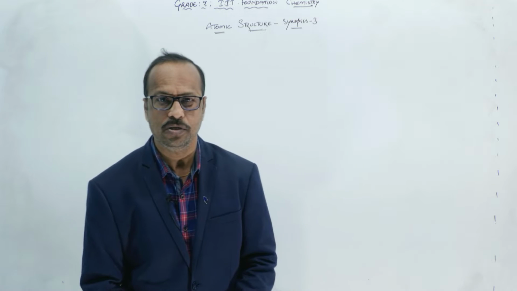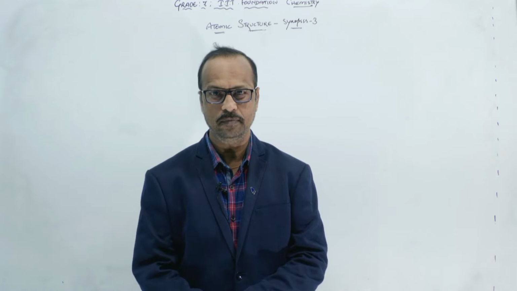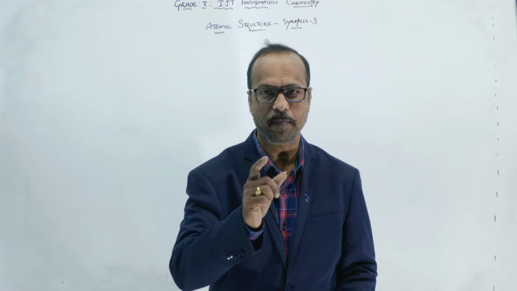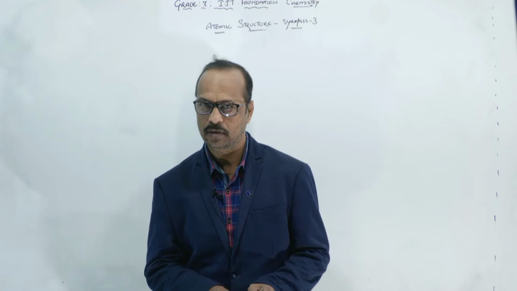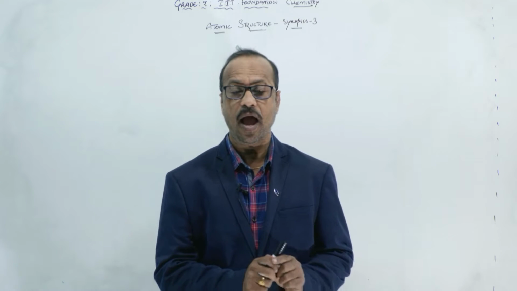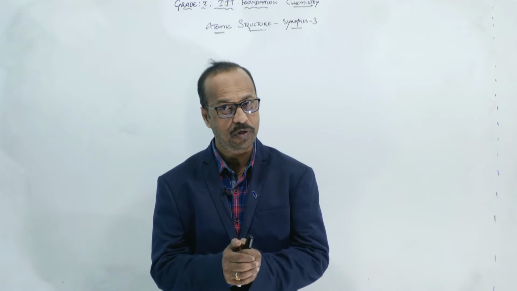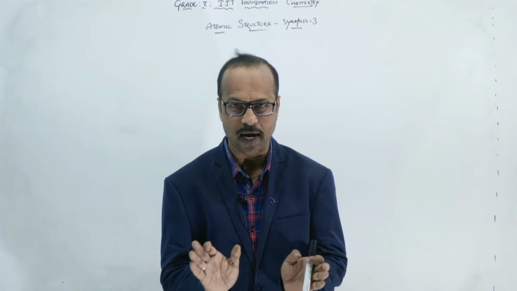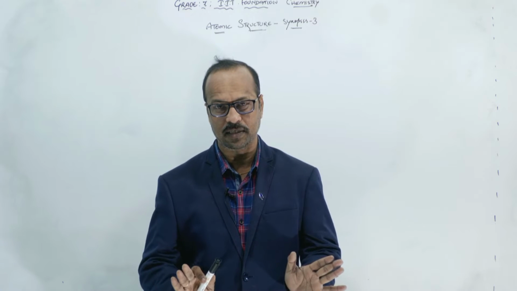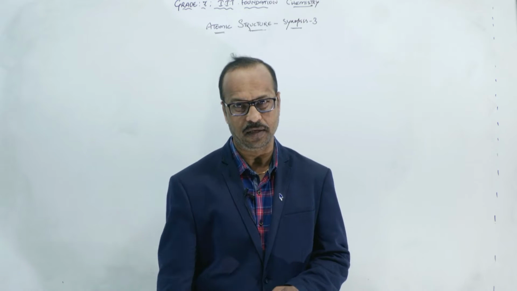Okay, students. So here in the previous class we discussed Dalton's atomic theory. According to Dalton's atomic theory, any matter is made up of tiny particles called atoms, right? And according to the same theory, atoms are invisible and indivisible. Means what? We cannot break the atoms. Atoms are the smallest particles. Clear? This was the concept of Dalton's theory.